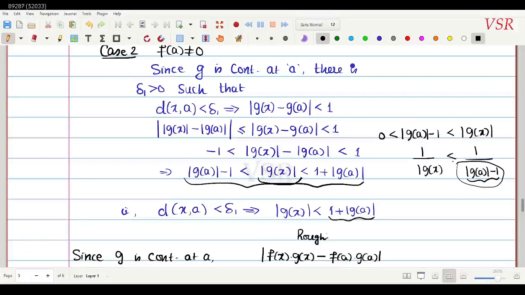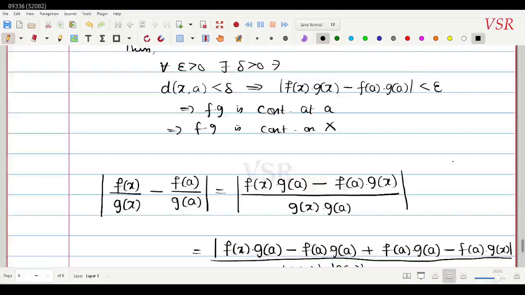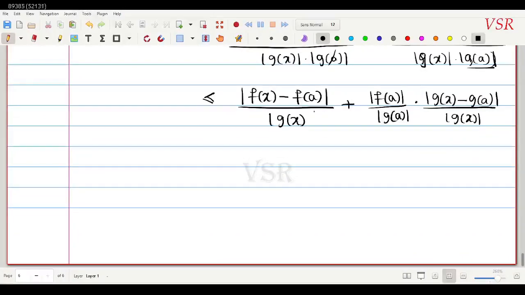That is all. Now substitute all of this here. For this denominator, this is less than modulus of f of x minus f of a into this guy. Here a positive number will come, that positive number. In the same way this denominator also. I'll stop here and you try to solve this problem yourself. Okay, thank you.